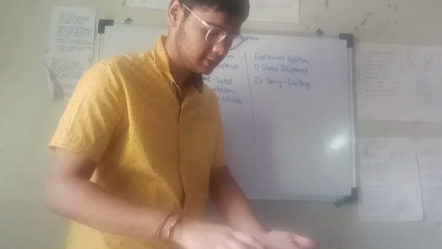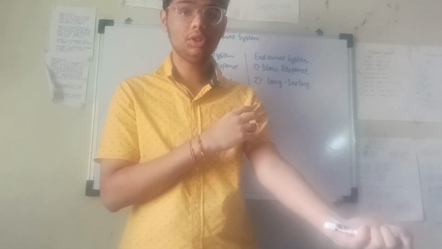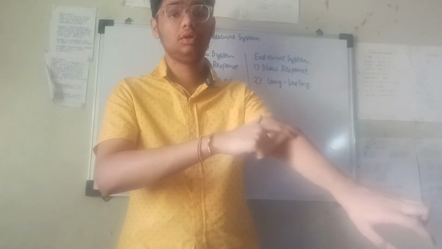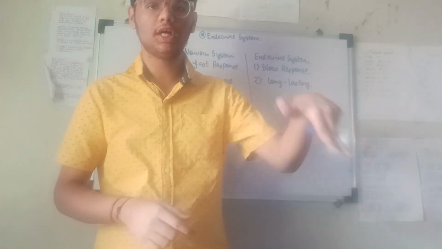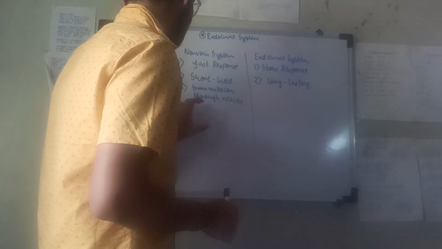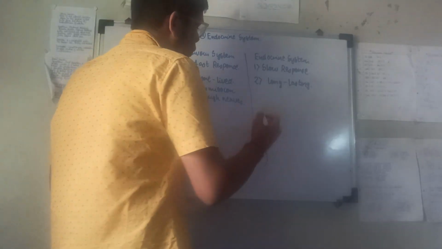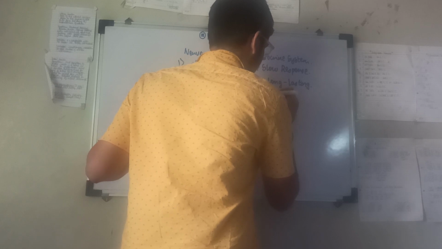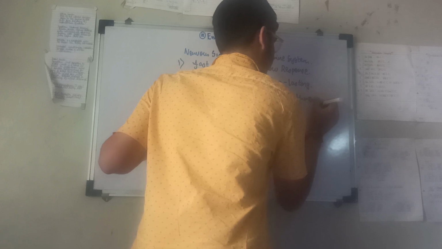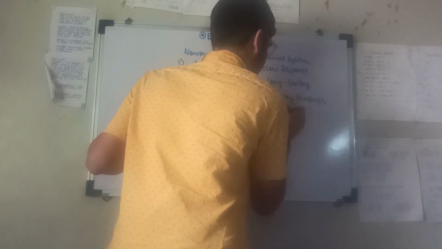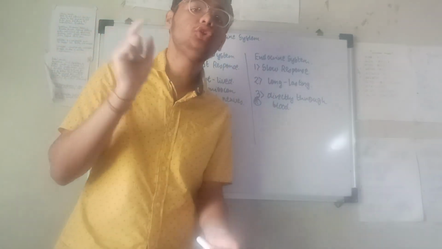Transmission through nerves. That is, this is a nerve. So from the central nervous system to the effector. Spinal response. Then we are removing our hand. That is the nervous impulse. But is there a transmission through the nerves in the endocrine system? No. Directly through blood. This is an important point, so mark it with a star, that it is directly through blood.